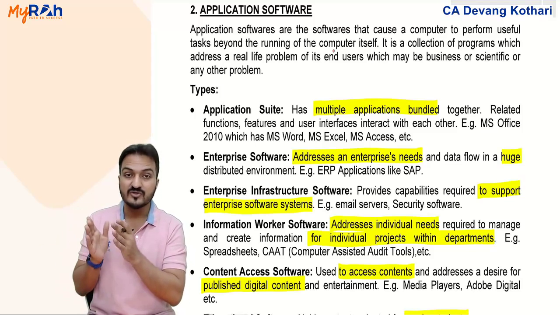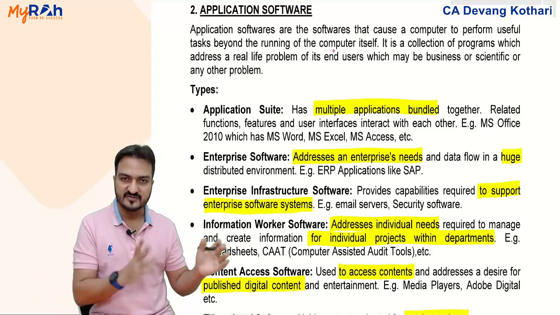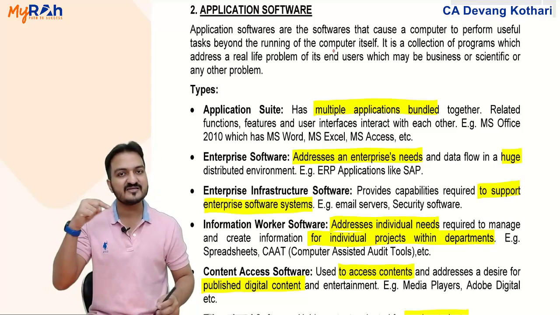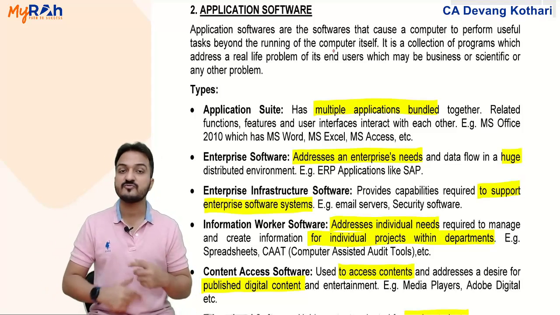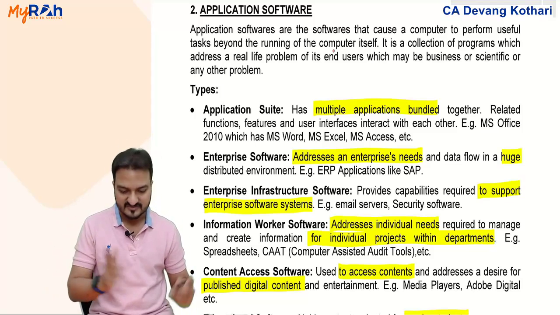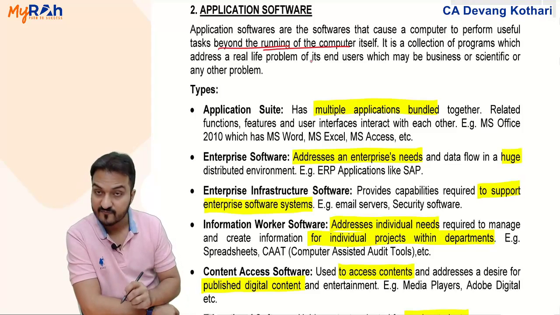The government, which is operating the general facilities in Mumbai, is the operating system. They provide general infrastructure. If I want to do business in Bombay, then I need various types of government permissions. I am the application software. So it is to perform the tasks beyond the general running of the computer itself.